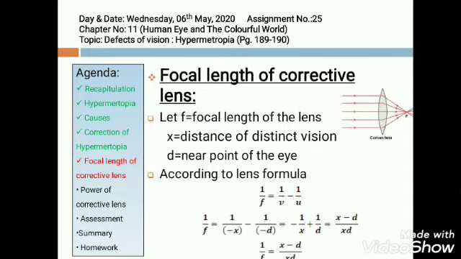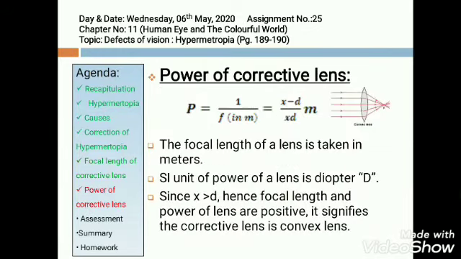On solving this, we find 1 by f is equal to (x minus d) by xd. So the focal length f becomes xd divided by (x minus d). And what should be the power of the lens? Power is the reciprocal of focal length when focal length is in meters. So it will be (x minus d) divided by xd, in dioptres.